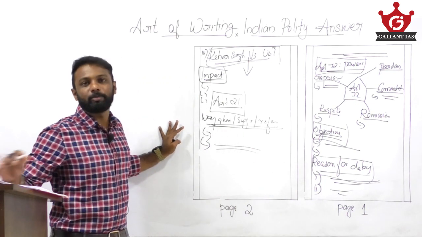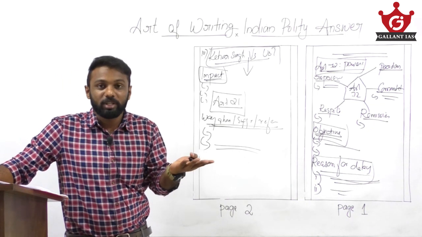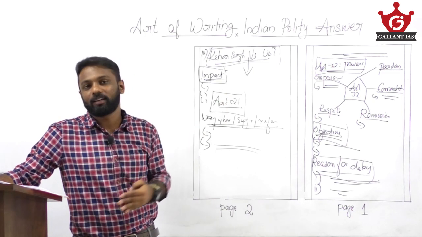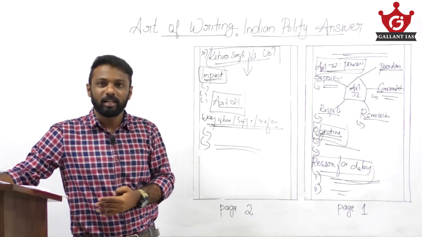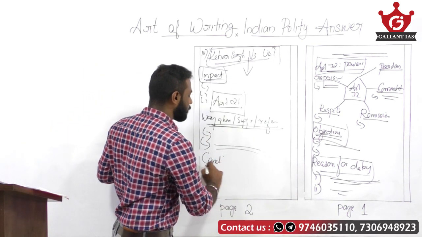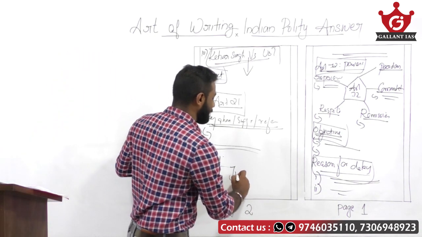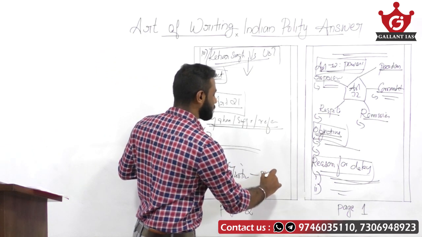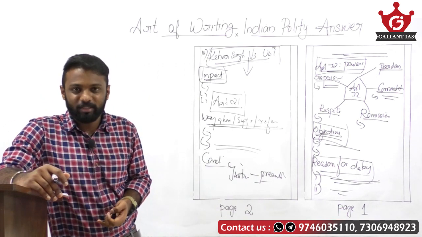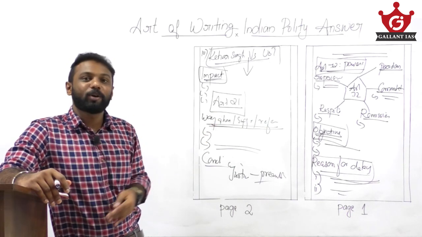You can quote some international experience, like we say in case of USA or France, the pardoning power of president is beyond judicial review. So you can quote some international experience as well, what is happening in the other countries or provisions of other constitutions as well. So in that manner, structure your answer and then end up with a dynamic or positive or attractive conclusion. You can relate this topic with the term justice in the preamble. Likewise, end up with a dynamic and attractive conclusion. So now what happened? We addressed all the parts of the question. We met the demand of the question.